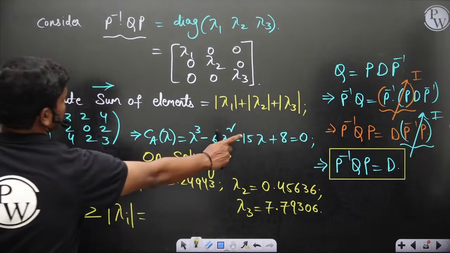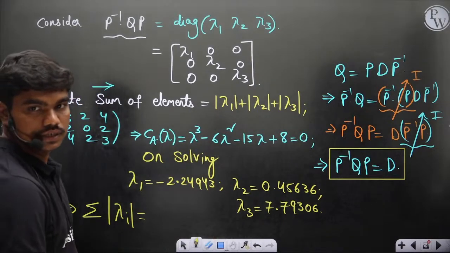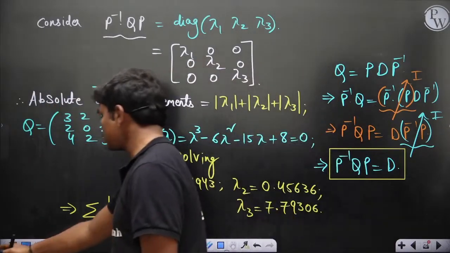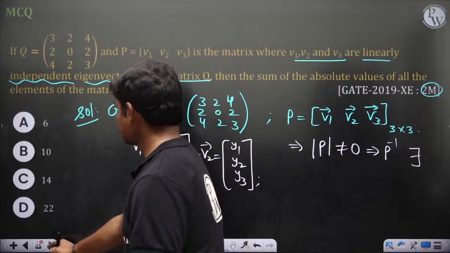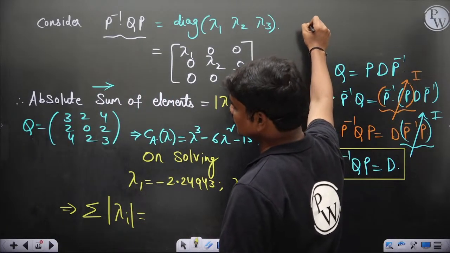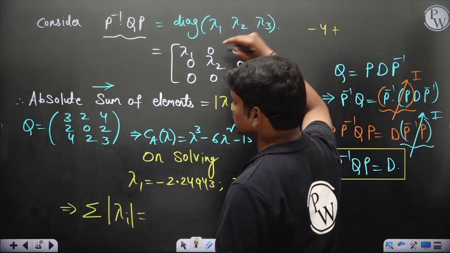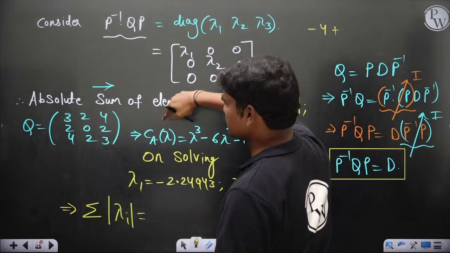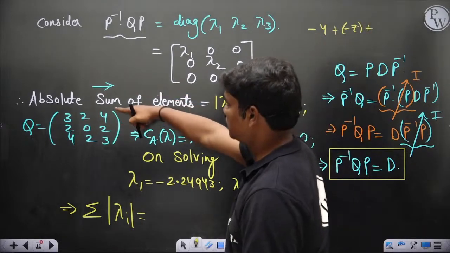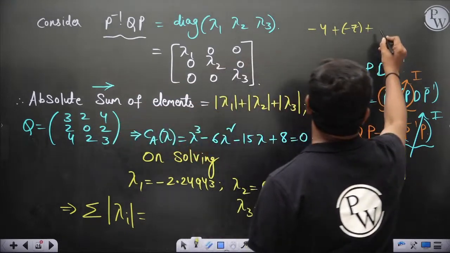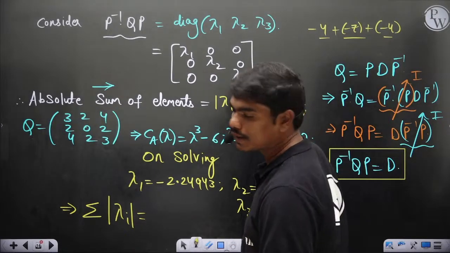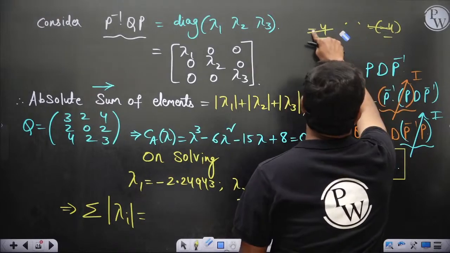Where? This one. Are you sure? The matrix is correct, no? 3 2 4, 2 0 2, 4 2 3. Okay, then the principal minor of 3 is 0 minus 4, plus the principal minor of this value is 9 minus 16, minus 7, plus 0 minus 4. So this is minus 4. So minus 8 minus 7, minus 15 only, no? It should be minus 15. Yeah. Shall we check whether we are making a mistake?